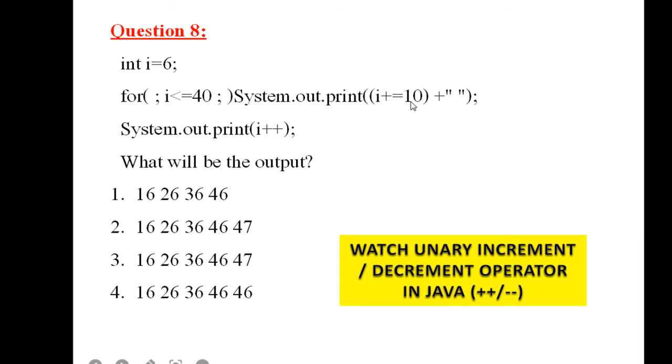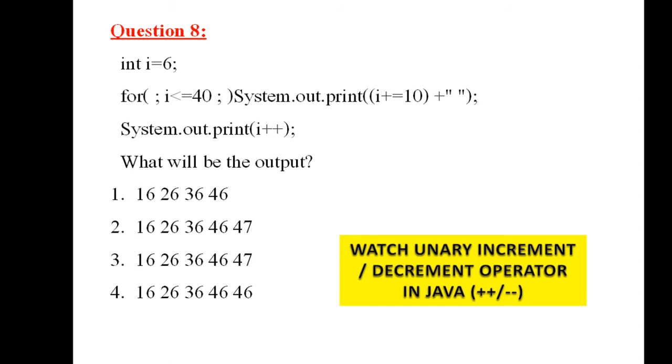So I is equal to I plus 10. I had how much? 6. I is equal to I plus 10 means I would be 6 plus 10, which is 16. And a space would be printed and the cursor will remain in the same line so that it prints the next data in the same line. So the first value would be 16, then 26, then 36, then 46, and when it is 46, it goes to the condition: 46 is less than or equal to 40.